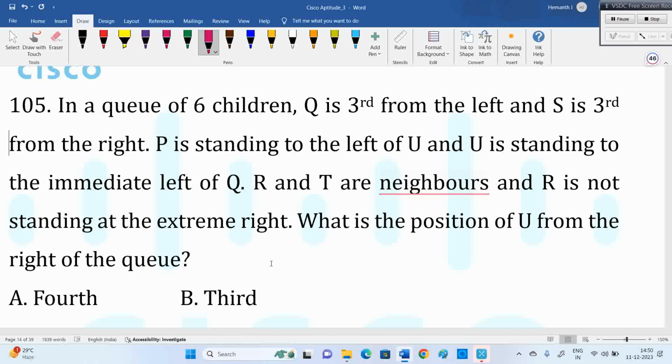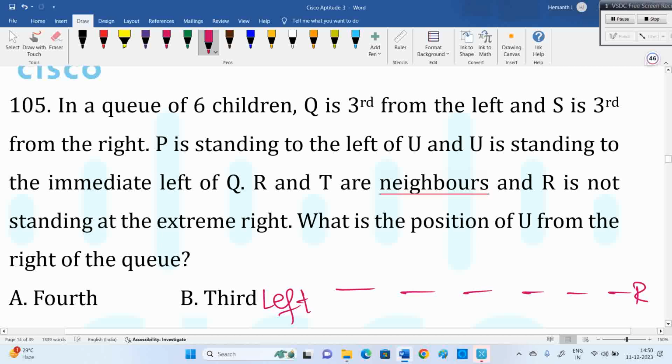What is the position of U from the right end, they are asking. Q is third from the left and S is third from the right. So from the left end, this is the left end, and this we can consider the right end.